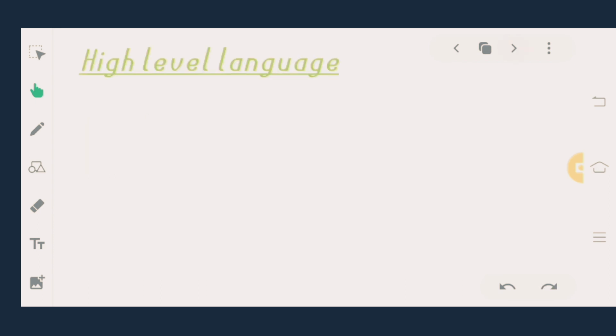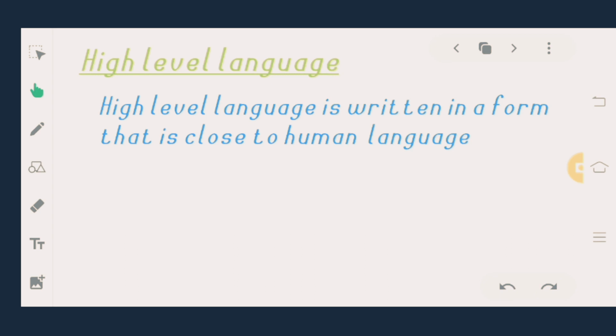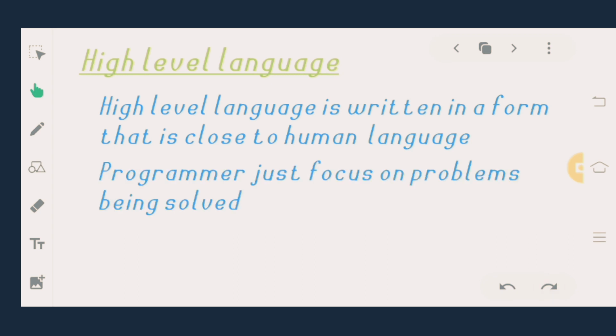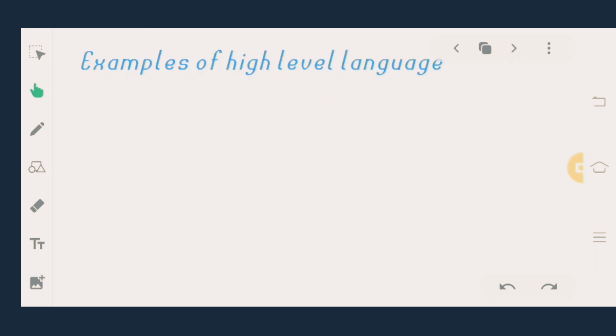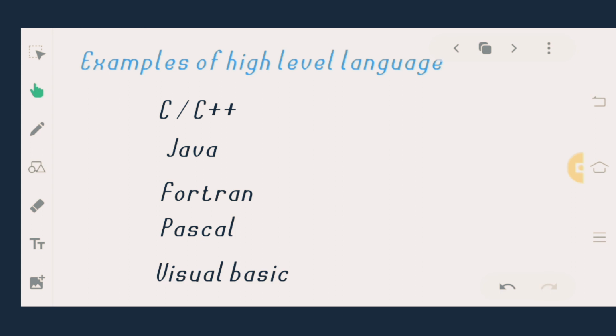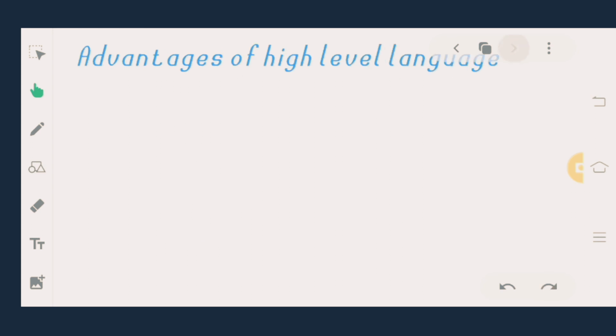What is high level language? High level language is written in a form that is close to the human language. Programmers just focus on the problems being solved, not on the languages. No particular knowledge of the hardware is required. There are a few examples of high level language: C and C++, Java, Fortran, Pascal, and Visual Basic.